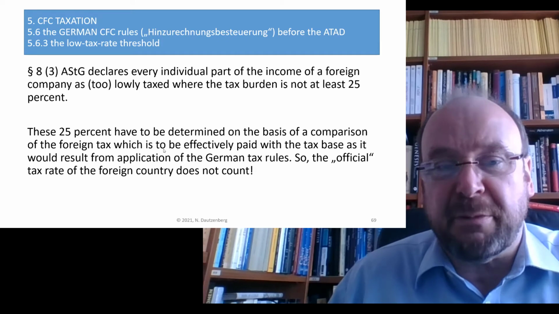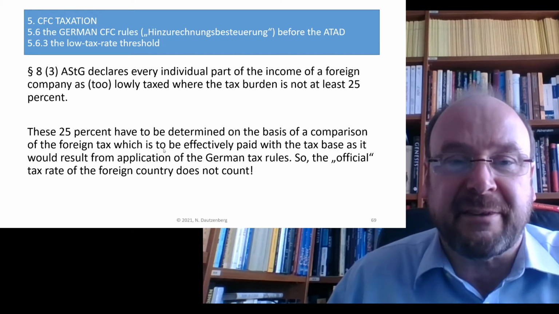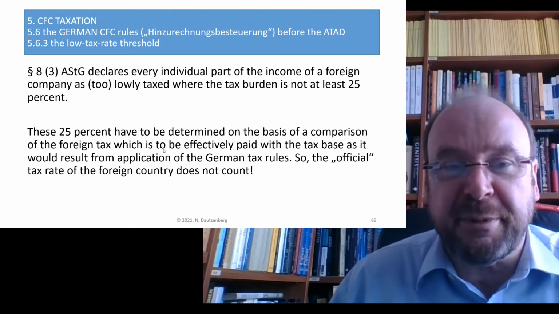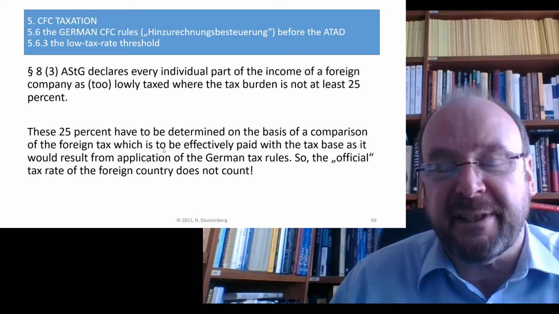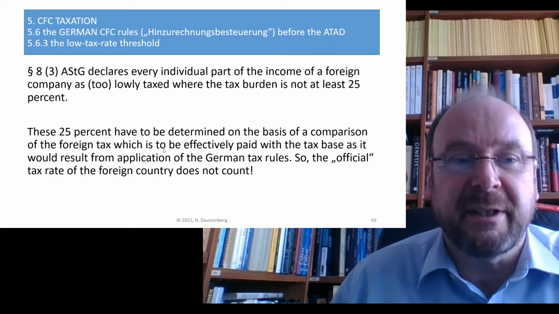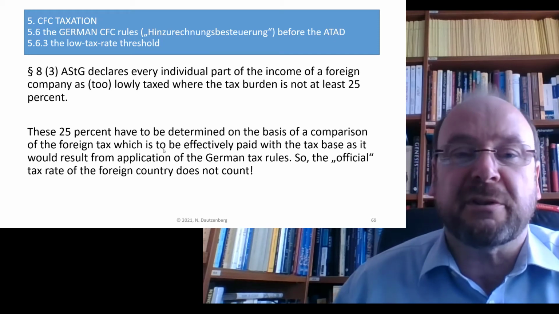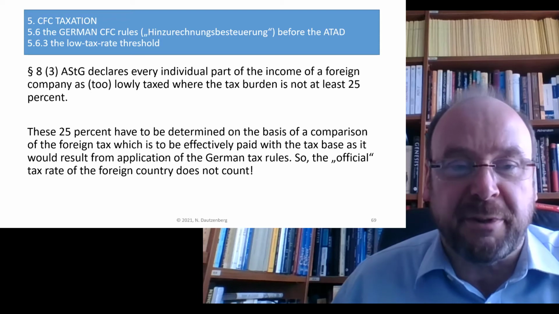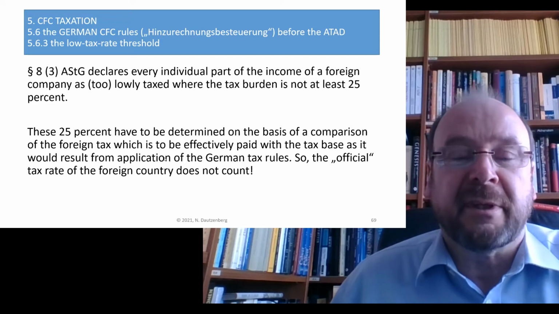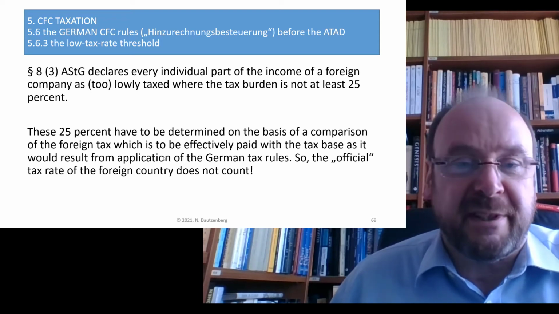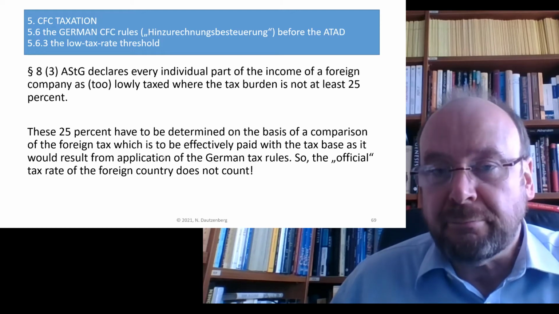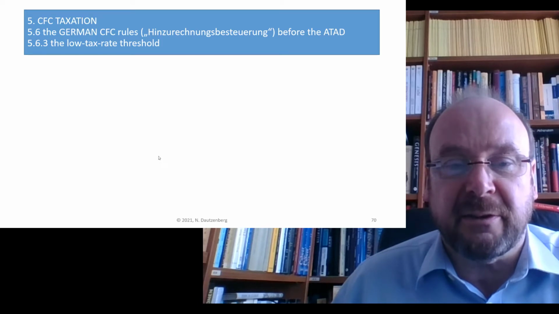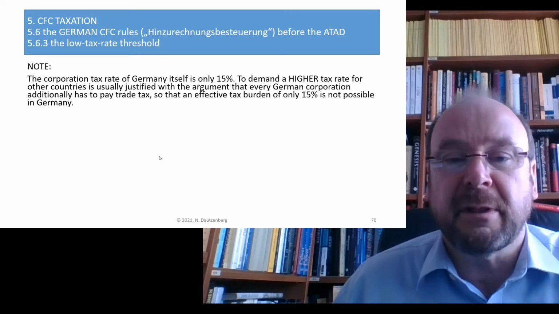But if, for example, a foreign country takes an official tax rate of 40%, but then applies it only to 10% of the profit and declares 90% as tax-free, then it's clear it would only be an equivalent to a German tax of 4%. 40% on 10% of the tax base would only be 4%, so the official rates are not the thing which counts.